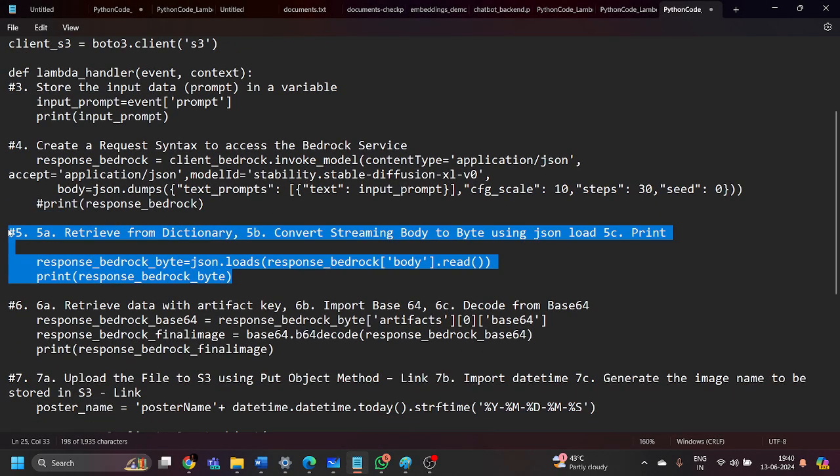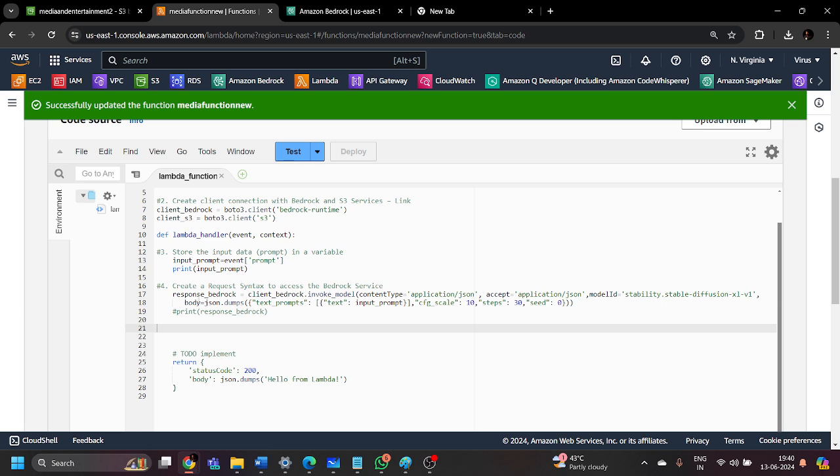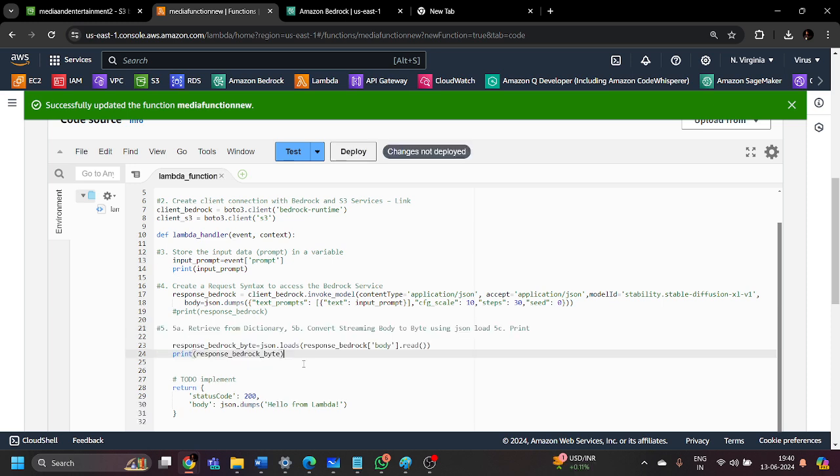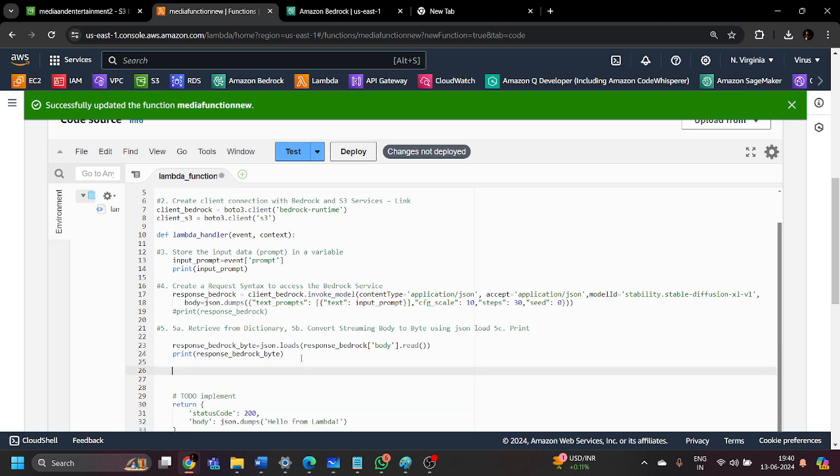Now we have to retrieve and process the response. We need to retrieve that information, and after that we get the response from Bedrock, which is read as JSON data via this step. This JSON data is going to be stored inside the response Bedrock body. So this will be the fifth step inside our code.